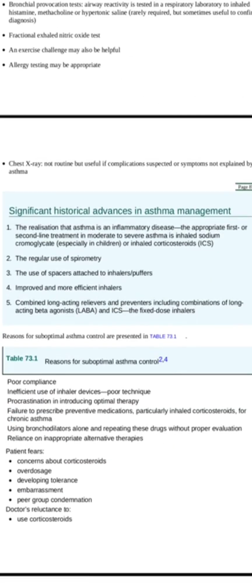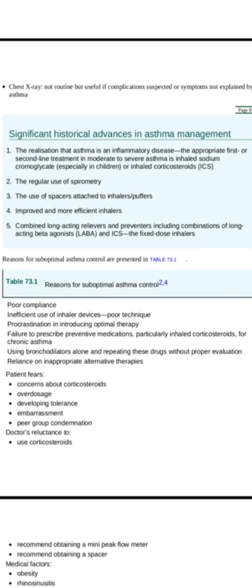Next are reasons for suboptimal control. Do give it a read of the medical conditions associated with it, because sometimes they do test. For instance, they test that the patient has chronic cough and is a known case of asthma. So which medical condition can be associated with it? In the options, all different options can be given. But the most important association is with GERD, which is a 30% association.